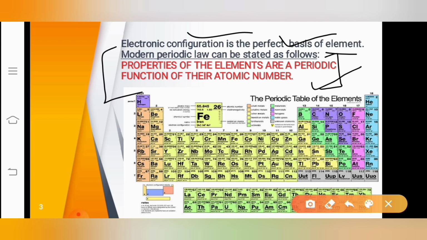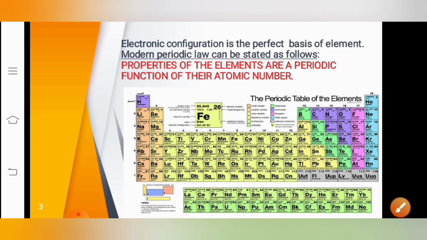Mendeleev's periodic law is completely based on the atomic mass, but in the modern periodic law, Henry Moseley arranged the elements on the basis of atomic number. This law states that the properties of the elements are periodic functions of their atomic number, not the atomic mass. But both the laws are very, very important.